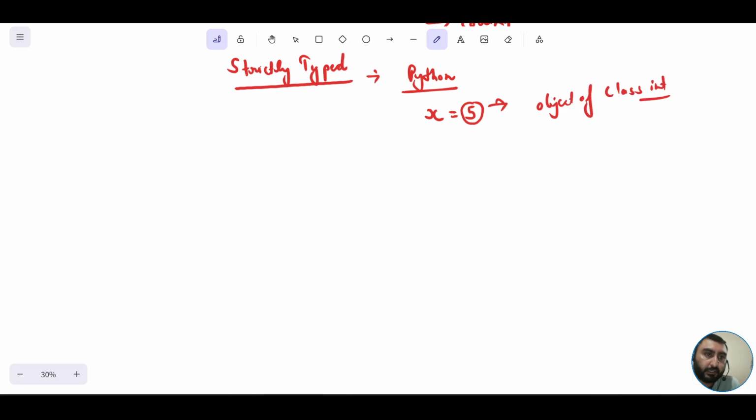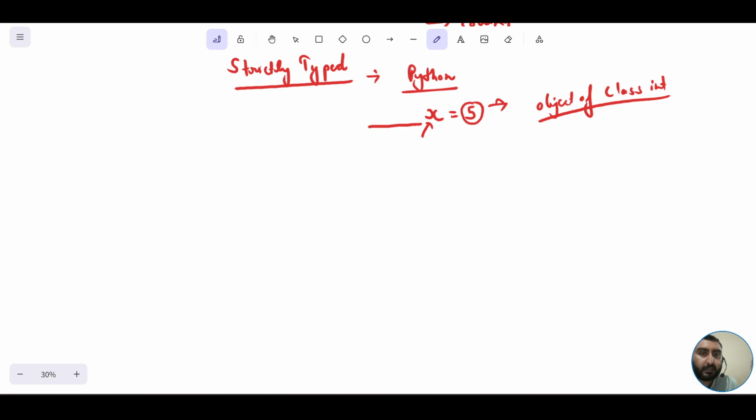Let's not go into that much depth because our major concern here is not Python. We are discussing Java. So I was saying there are certain programming languages where there is no need to mention any type before this variable. See here, I haven't mentioned anything.